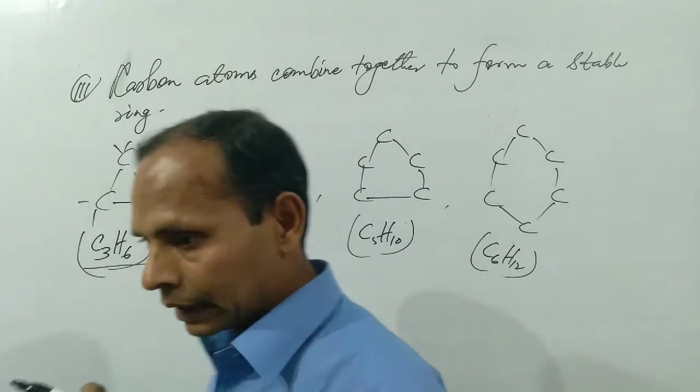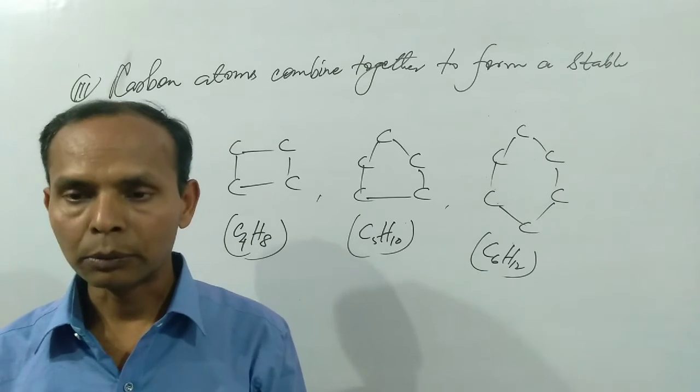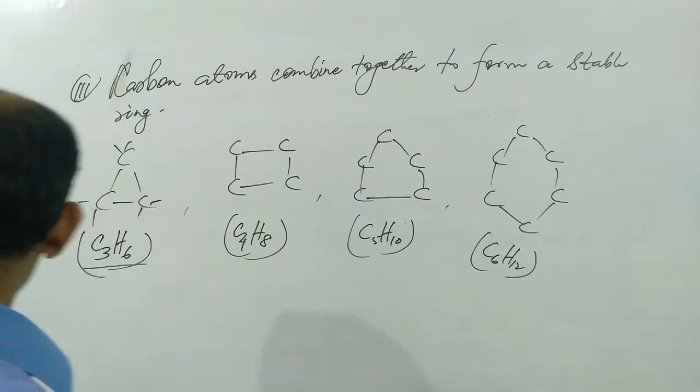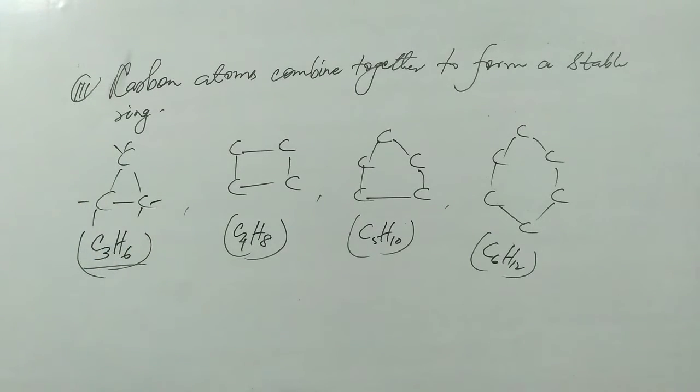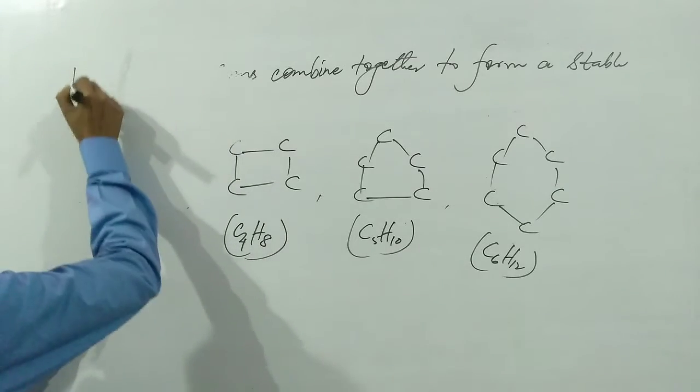So the first point is the tetravalency of carbon, the second is the catenation property, and the third is cyclic formation. Now another point, the fourth.